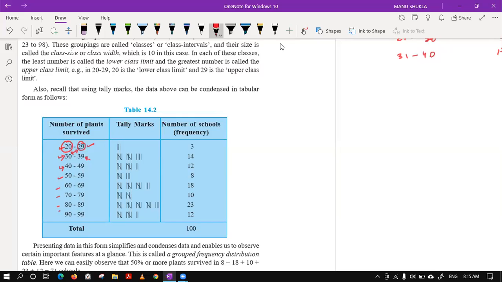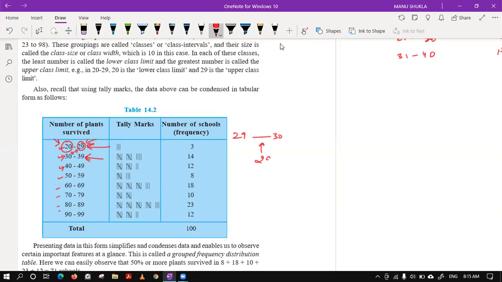Second thing, in this case, that is not required because we have included both the limits. So if the number of trees survived is 29, that will be counted in the first class interval. If it is 30, that will be counted in the second class interval. So there is no issue because we will not get any value between 29 and 30.